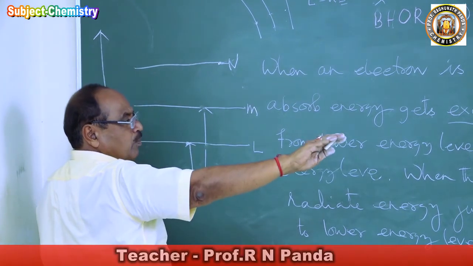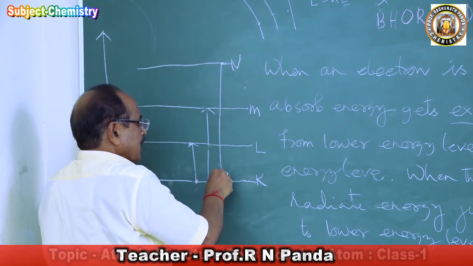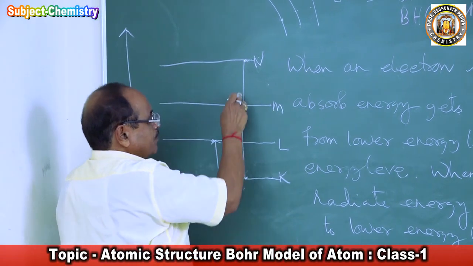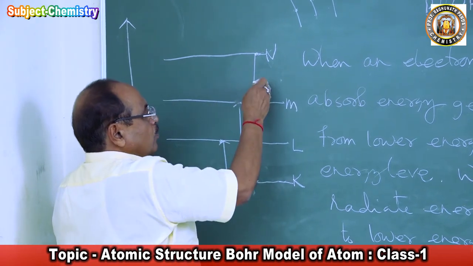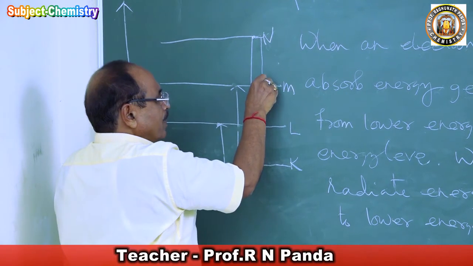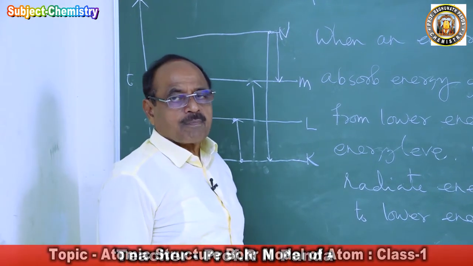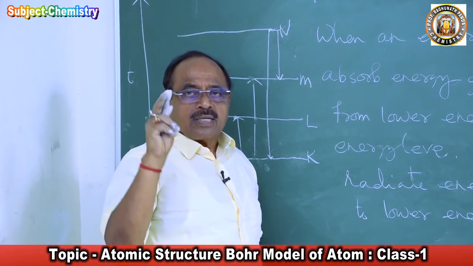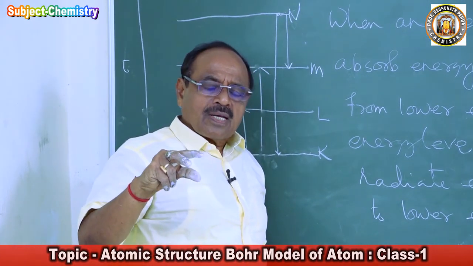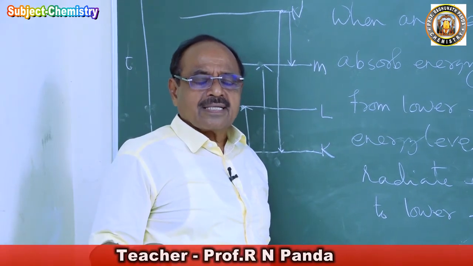Suppose the electron is moving in the N shell and it is made to lose energy. It will fall down to the K shell if it loses the corresponding energy. Or if it loses energy equal to the M shell, then it may fall down to the M shell. It does not simply fall down to the ground. According to the amount of energy removed from it, it will move in accordingly.